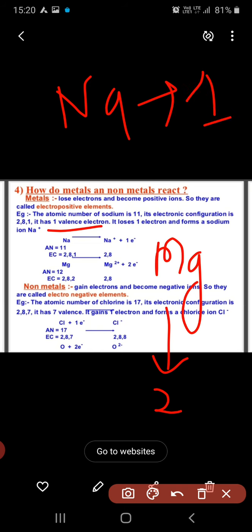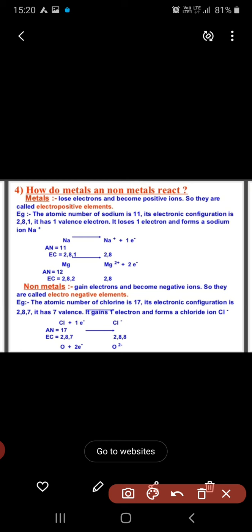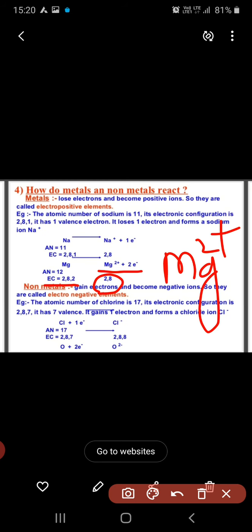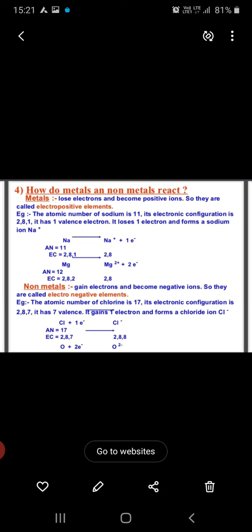Now, the electronic configuration for magnesium is 2, 8, 2. After losing these 2 electrons, it becomes Mg2 plus. And how many electrons are remaining? 10 electrons are remaining. Here also 10 are remaining in the case of sodium. Because magnesium loses 2 electrons, the remaining electrons here are 10.